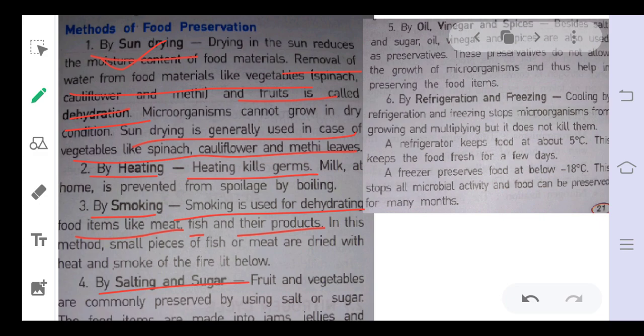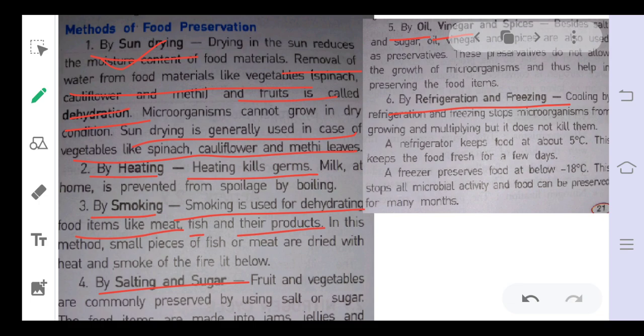Okay. Next is by oil, vinegar and spices. Food is preserved this way. Okay. And the very common one is refrigerating and freezing. This is very common because you have seen that in our homes there is a refrigerator. We keep our cooked food or uncooked food in the refrigerator and it is preserved for a long duration.